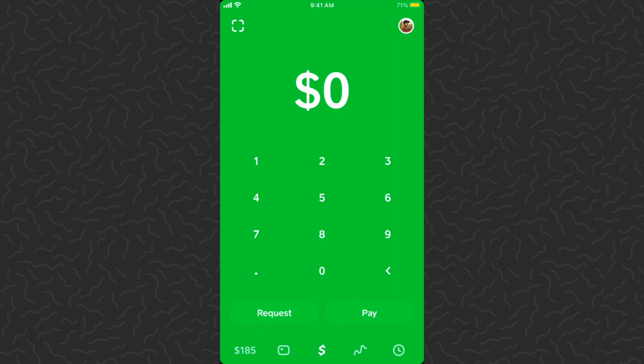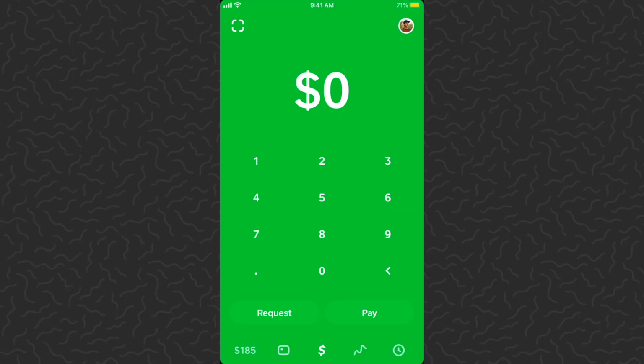Today we're buying some stocks on Cash App. Okay, so this is Cash App.